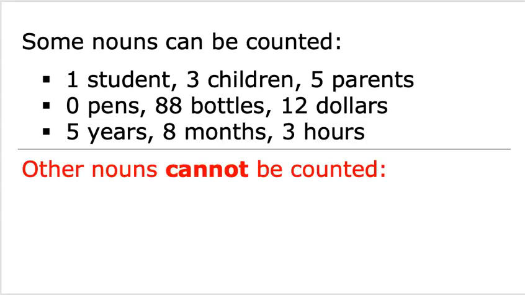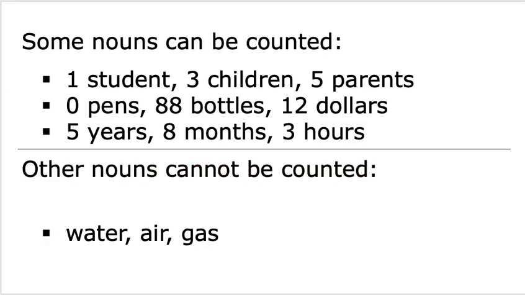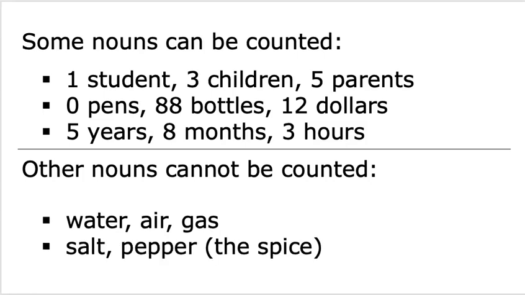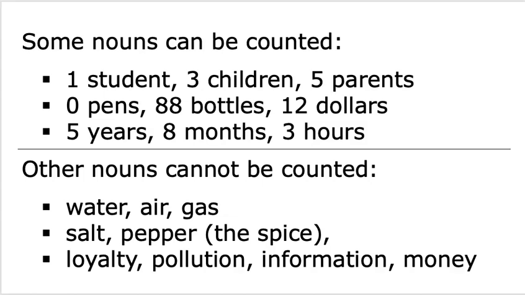Other nouns cannot be counted. For example, water, air, gas. Things that are liquid or gases, we often cannot count them as units. Similarly, salt or pepper, when we're talking about the spice in a jar. Abstract nouns like loyalty, pollution, information, money, these cannot be counted.